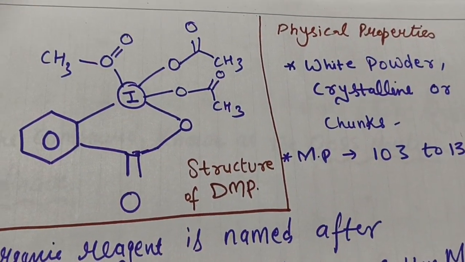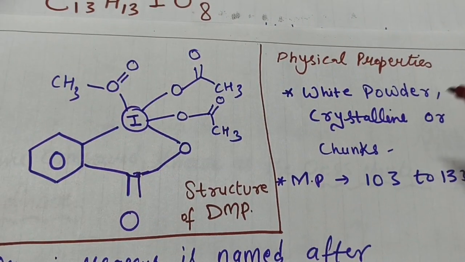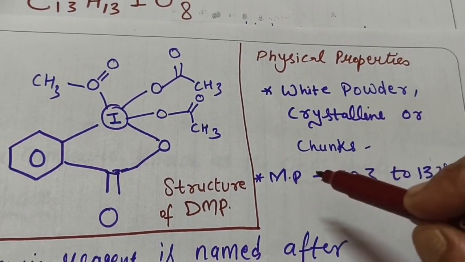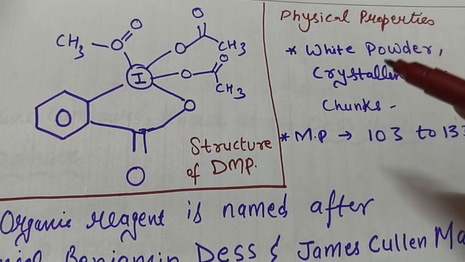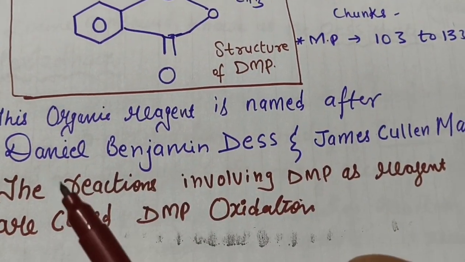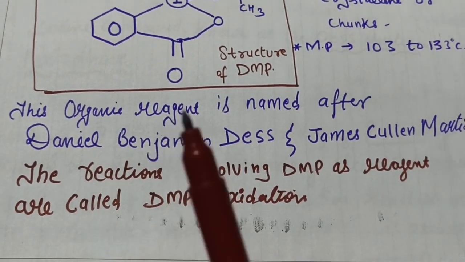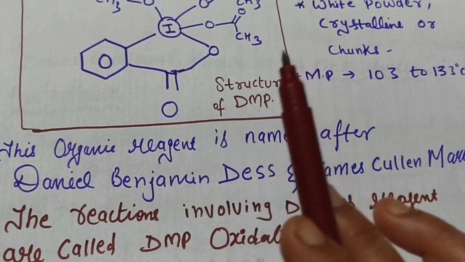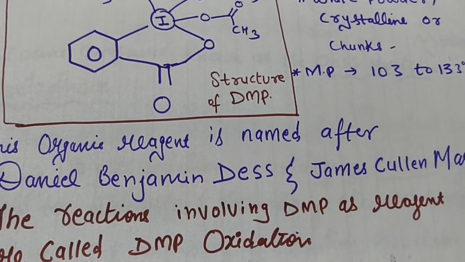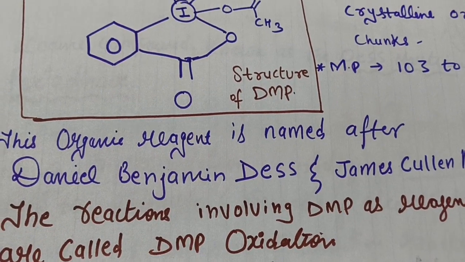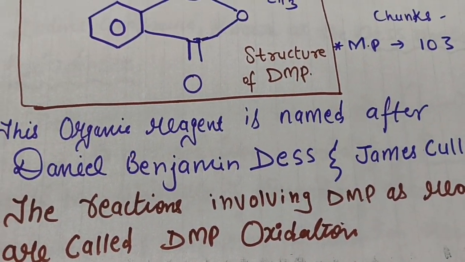Now let us discuss the main physical properties. Generally, DMP is a white powder. It is crystalline or in chunks, and the melting point is 103 to 133 degrees centigrade. It may vary. And this reagent is named after Daniel Benjamin Dess and James Cullen Martin. And whenever we are using this DMP, the reaction will be termed as DMP oxidation reaction. So sometimes when you are searching, you can also search it by DMP oxidation.